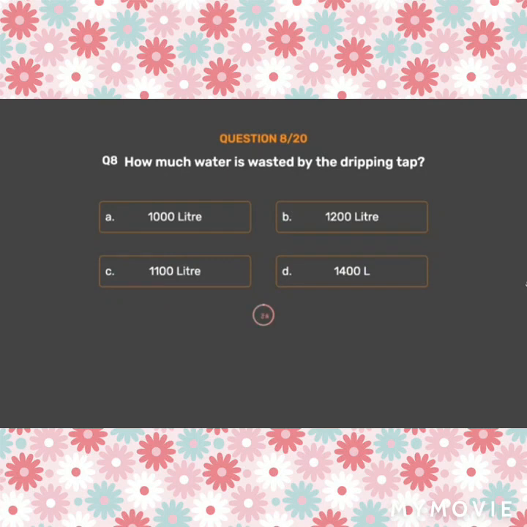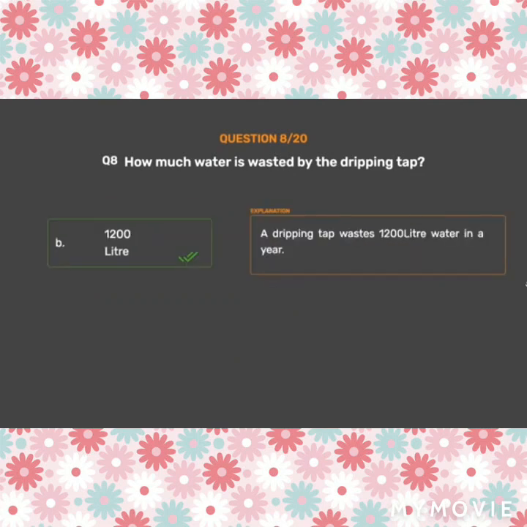The correct answer is Option B. 1200 liters. A dripping tap wastes 1200 liters of water in a year.